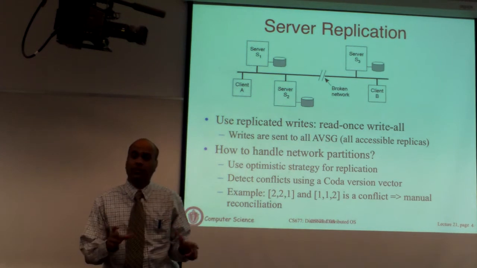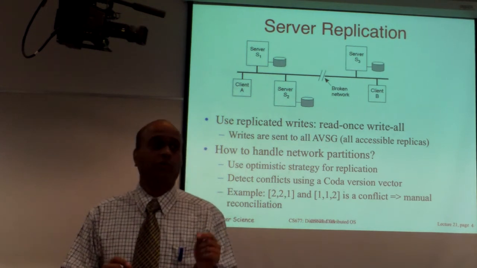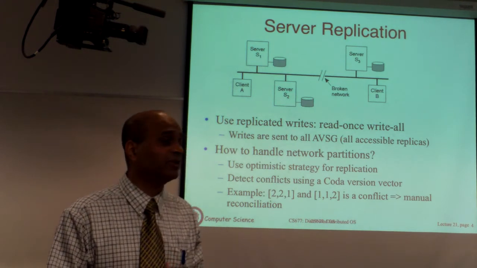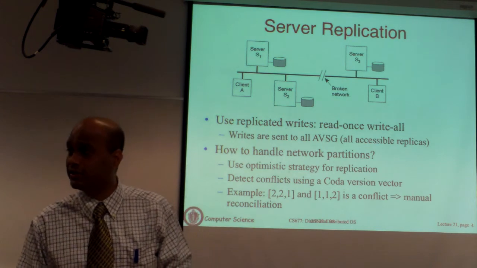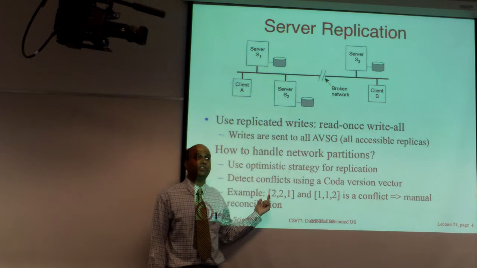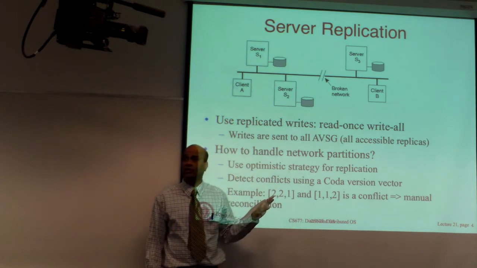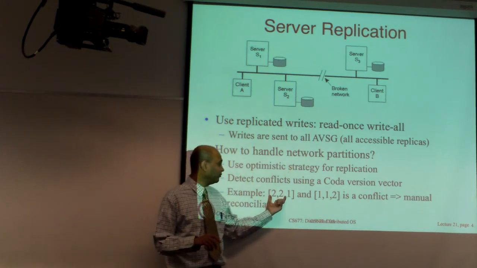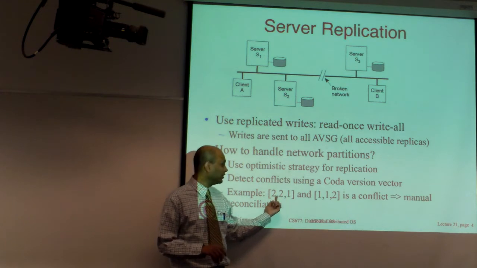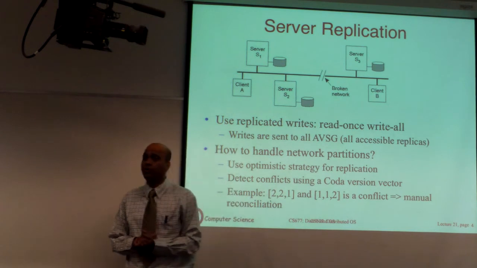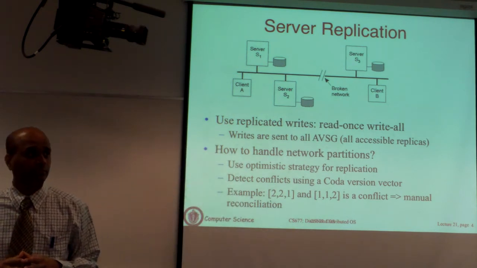A version vector is simply, for every file, you keep track of a version number. Every time you write to the file, the version number is incremented. It's simply an integer. And you keep a vector which tells you, for that file, what your version number is and what version number other servers know about. So now if you have, let's say at some point in time, a file on one server that has a version vector 221, and a file on another server that has a version vector 112, what does it tell us?